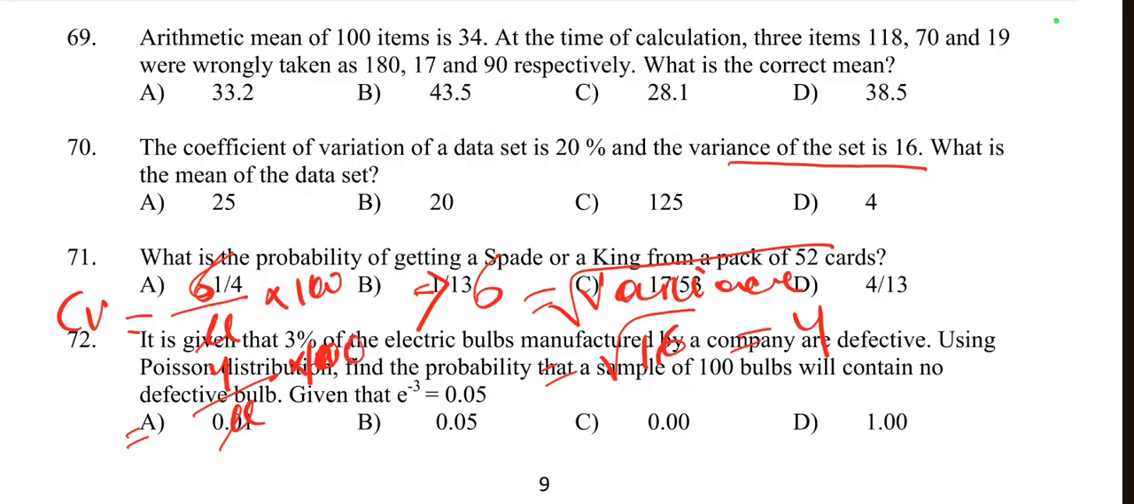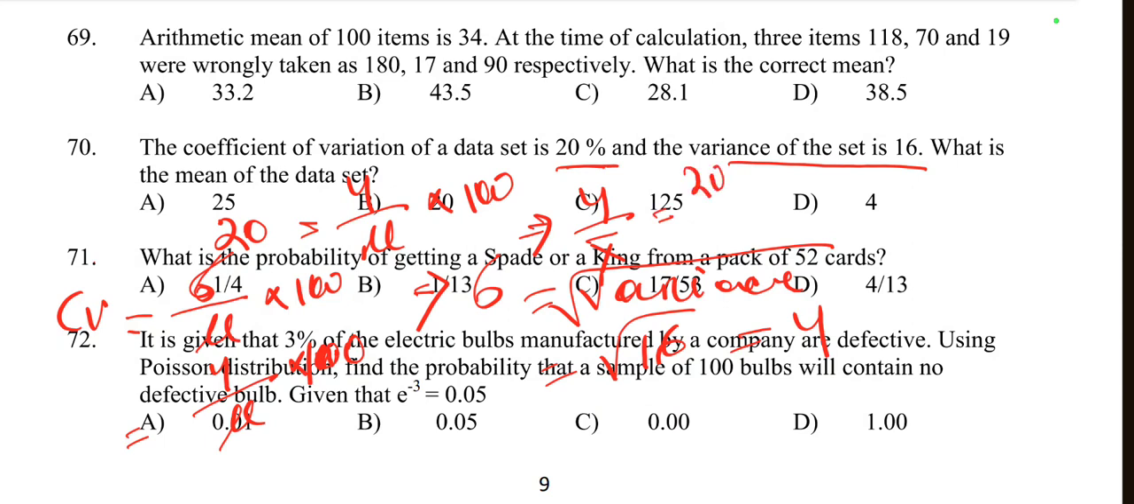So the CV, coefficient of variation, of the data set is equal to 20, so we can write it as 20%. So 20 is equal to 4 by mu into 100. Just replace the value to find the value of mu. So 4 by mean is equal to 20 by 100, and 20 by 100 is equal to 0.2.